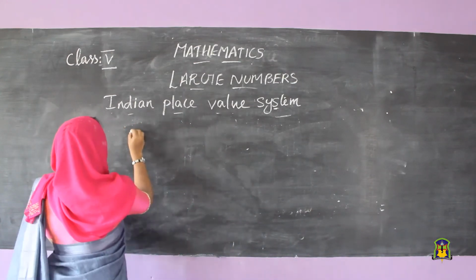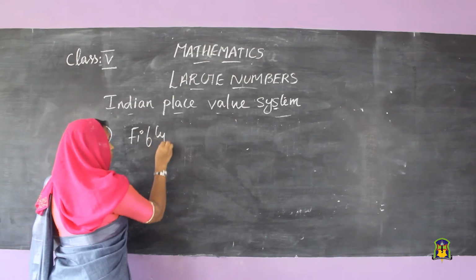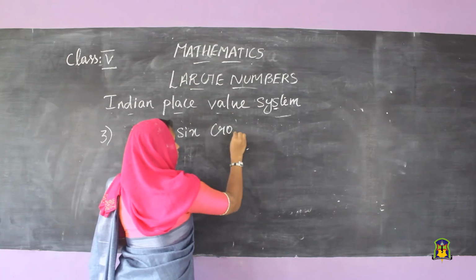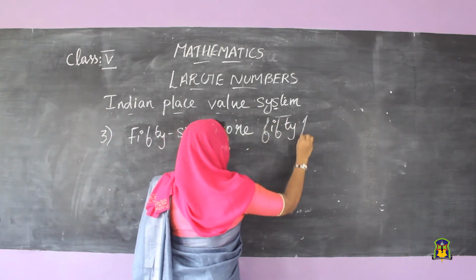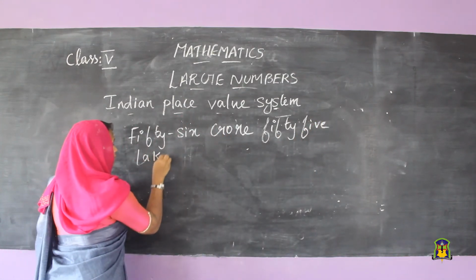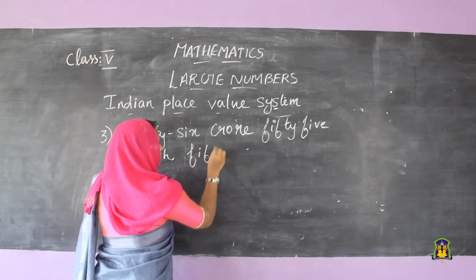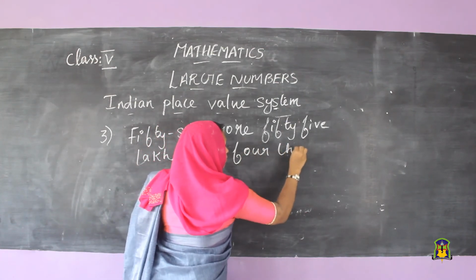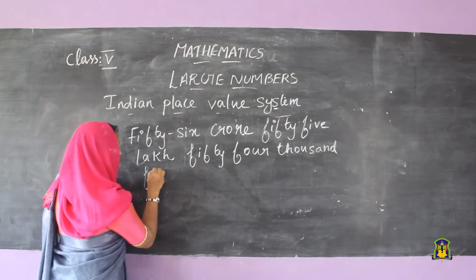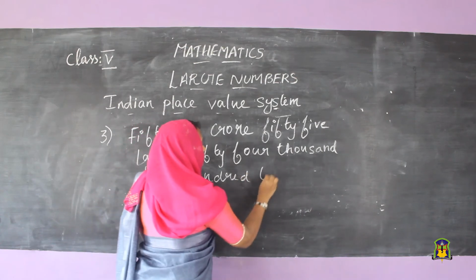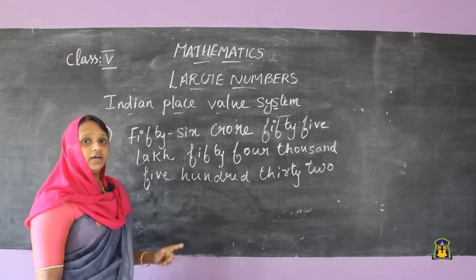Now next: 56 crore 55 lakh 54,532. Here again we want to mark the periods.